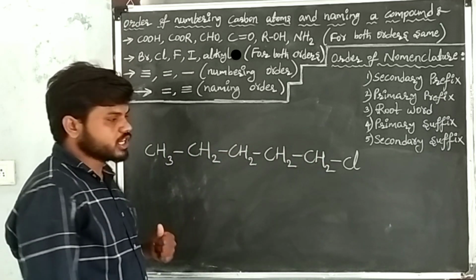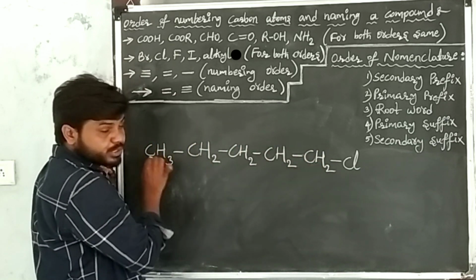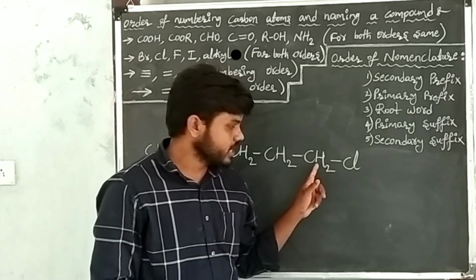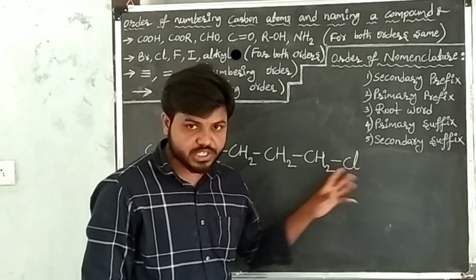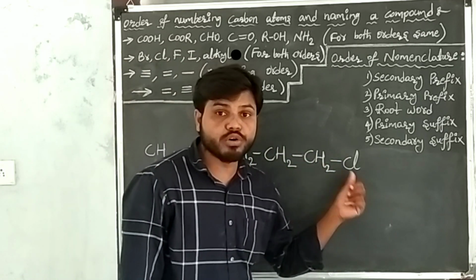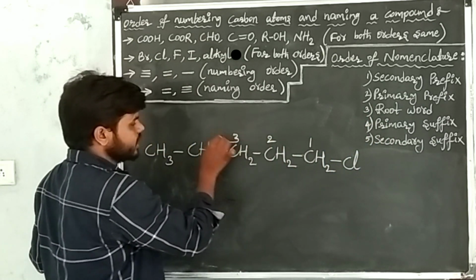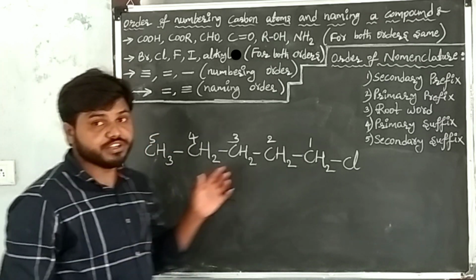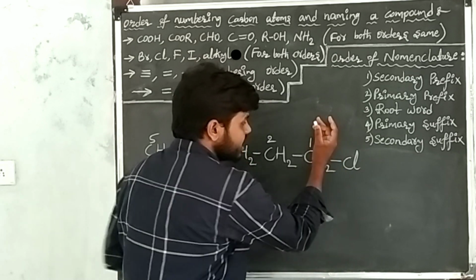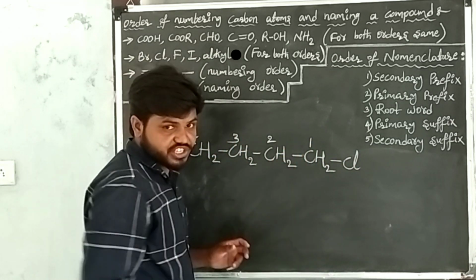This is the given carbon compound. In this is the principal chain of the carbon compound. At this carbon, there is one substituent, that is chlorine. First, give the numbers to each carbon atom in such a way that the chlorine gets the lowest number. That's why I am starting from the right side: 1, 2, 3, 4, 5. When you give the numbers to each carbon atom, the chlorine should get the lowest number. That's why I started from the right side. This chlorine gets the first position, right?